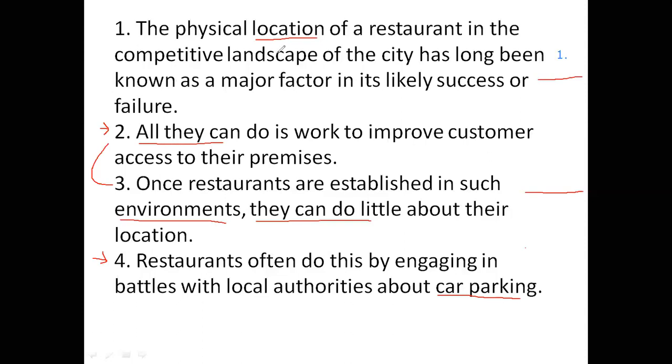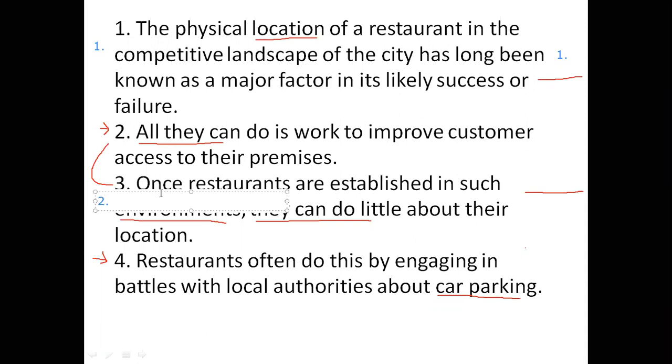So now let's try to arrange them. Now it's the third step. So this one is first, because that is the only independent sentence: the physical location of a restaurant in the competitive landscape of the city has been known as a major factor in its likely success or failure. So physical location determines success or failure. But once restaurants are established in such environments, physical location, such environments, like once the restaurant is established, there is not much that you can do.